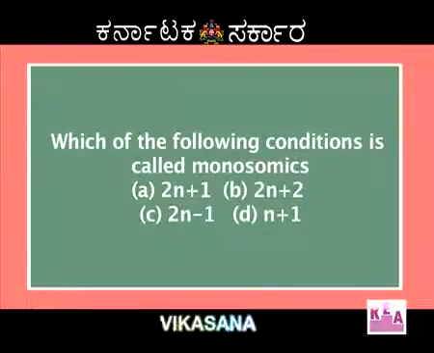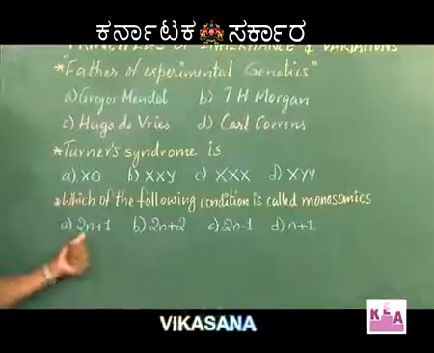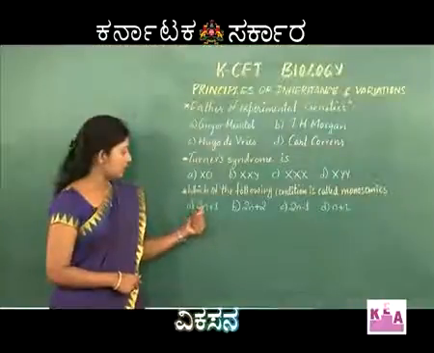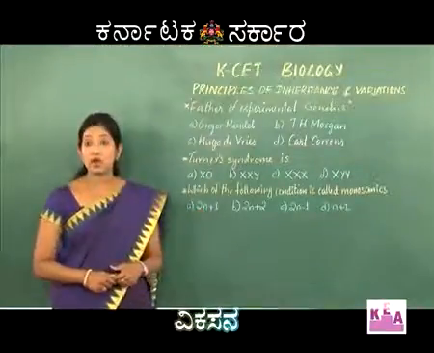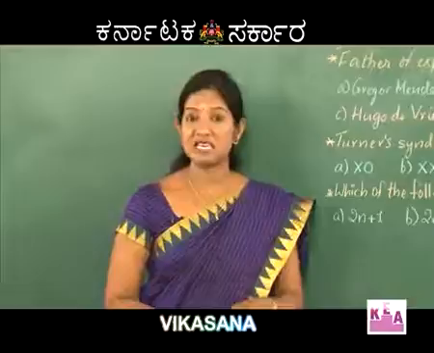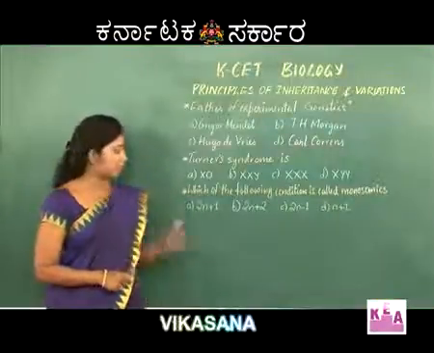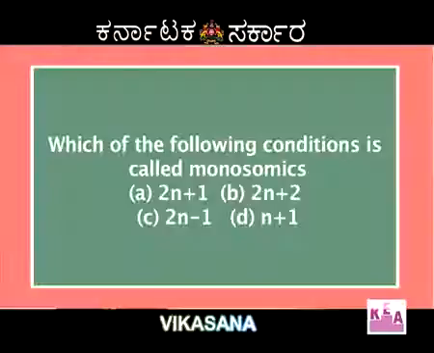Next question. Which of the following conditions is called monosomic? You can see here there are some conditions where 2n represents a diploid chromosome set. When one chromosome is added to a diploid set, this condition is called triploid. That is, to the diploid set, 1 chromosome is added. The next one, if you observe, to the diploid set 2 chromosomes are added. It forms what is called a tetraploid condition.